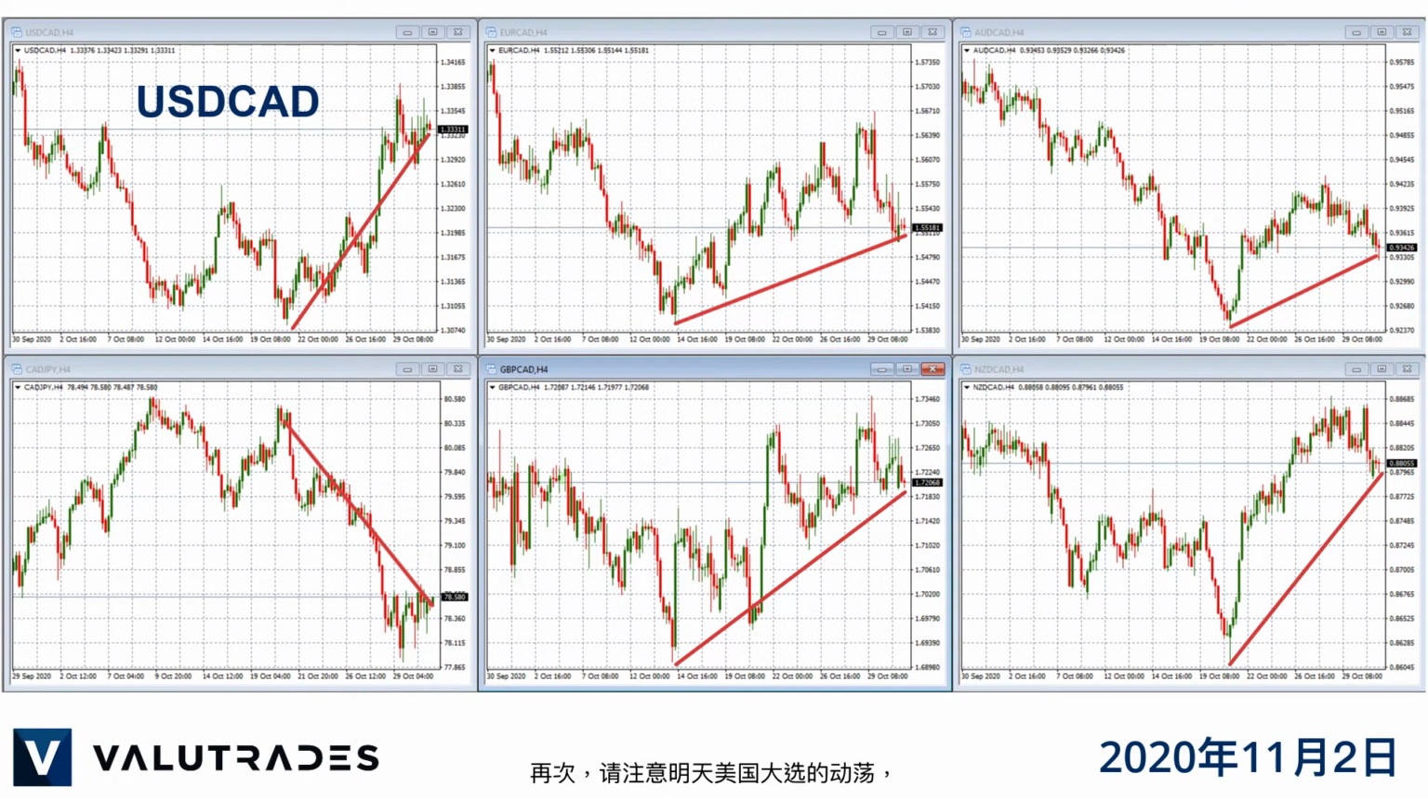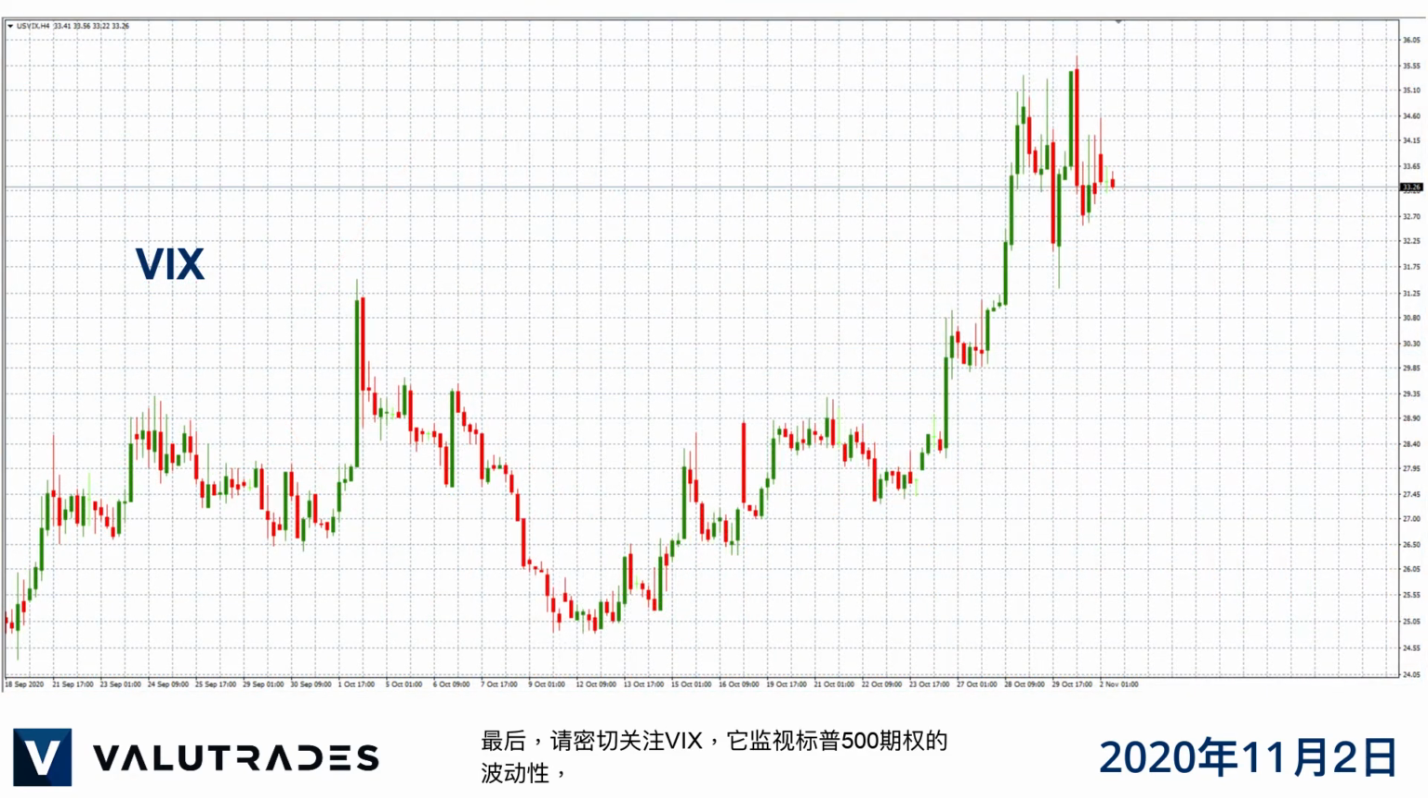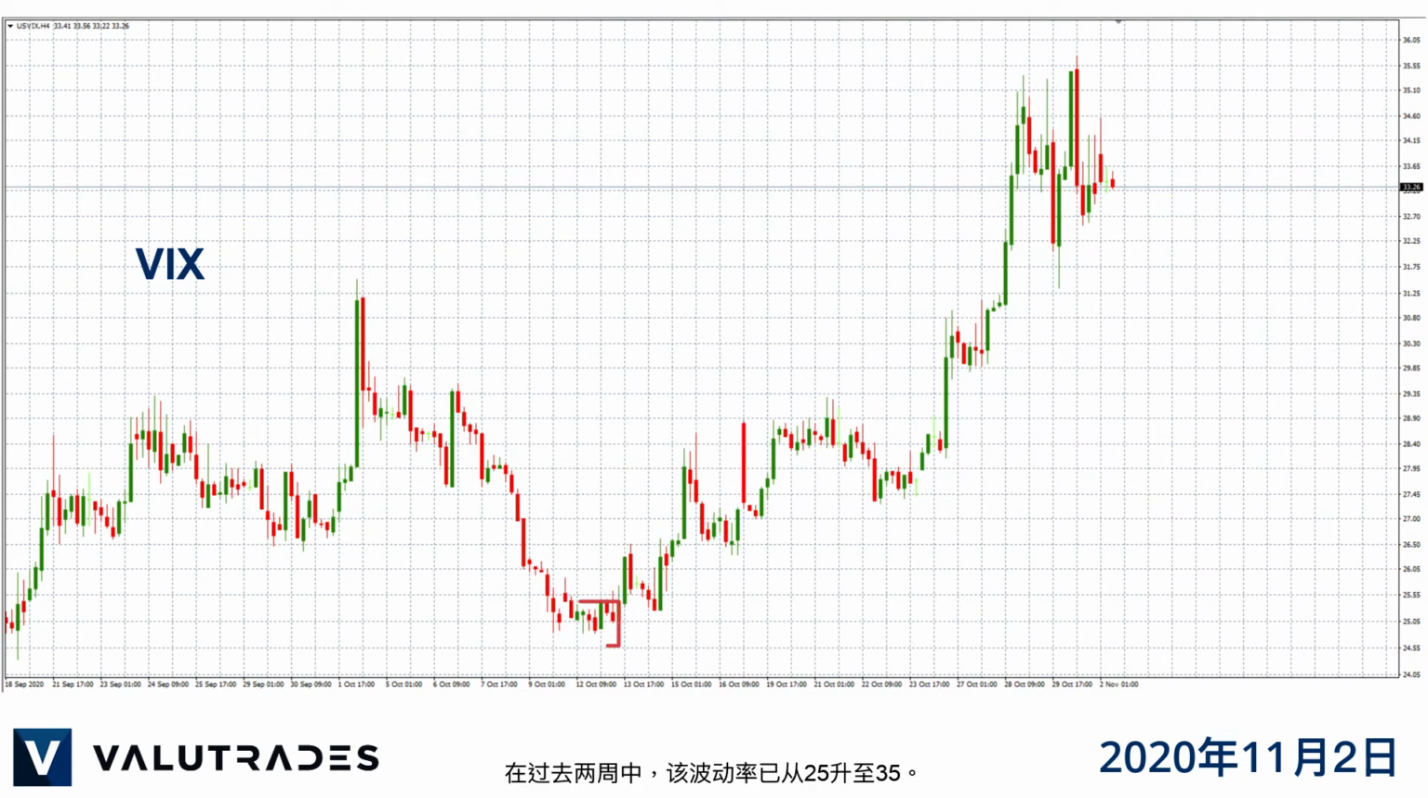Again, watch for volatility with the US elections tomorrow and refer back to our video called US Elections 4 Scenarios. And finally, keep an eye on the VIX, which monitors volatility on S&P 500 options, which has jumped from 25 to 35 in the last 2 weeks.